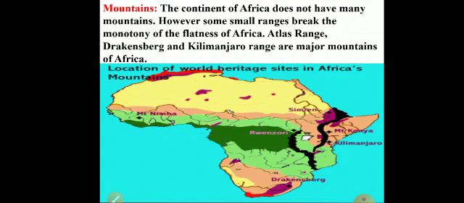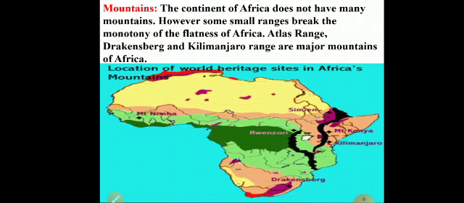The mountains of Africa: this African continent doesn't have many mountains. Small ranges are there in Africa. If you compare it to Europe and Asia, Africa has few mountains. So small ranges break the monotony of the flatness of Africa. Monotony means the same. Flatness means the level area. Small ranges will break the level of Africa.